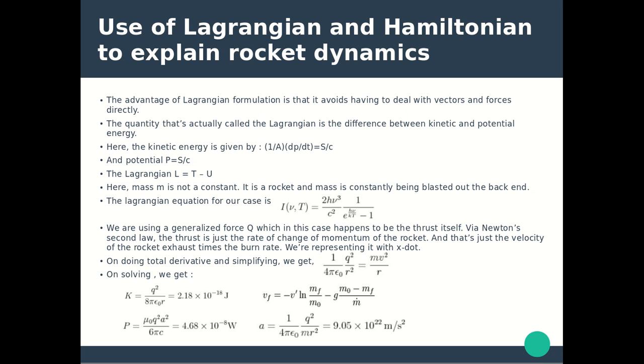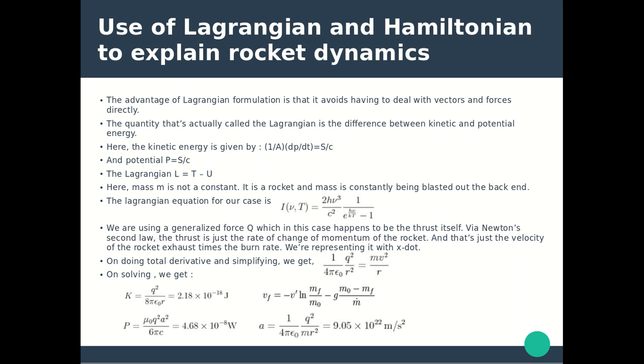Now we use Lagrangian and Hamiltonian to explain rocket dynamics. The advantage of the Lagrangian formulation is that it avoids having to deal with vectors and forces directly. The quantity that's actually called the Lagrangian is the difference between kinetic and potential energy. Here, mass m is not a constant. It is a rocket and mass is constantly being blasted out the back end.